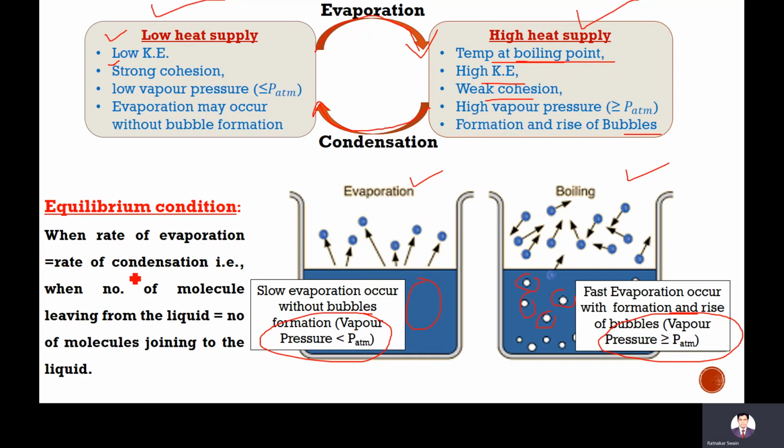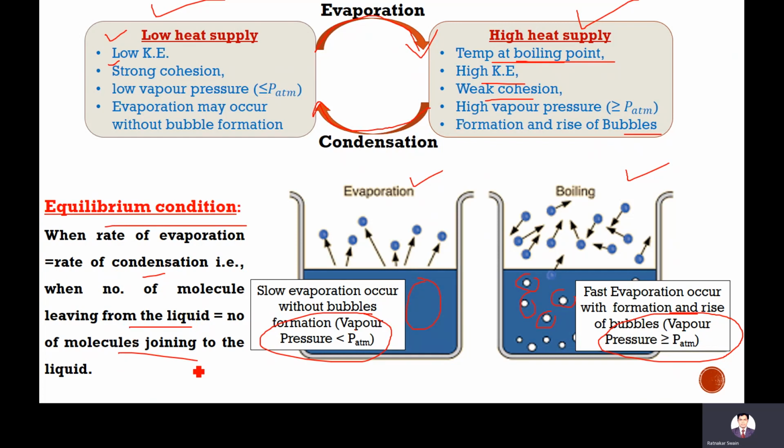When the rate of evaporation is equal to the rate of condensation, let's say evaporation is occurring and you stop heating, then condensation will start. At a particular time, the rate of evaporation and the rate of condensation will be equal, and that is called the equilibrium condition. So the number of molecules leaving the liquid is equal to the number of molecules joining the liquid.